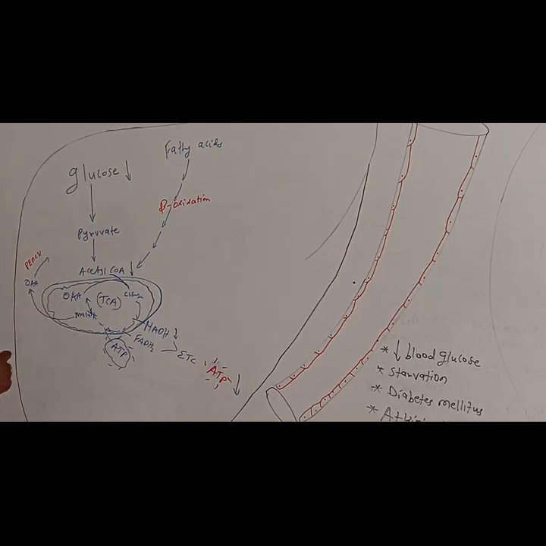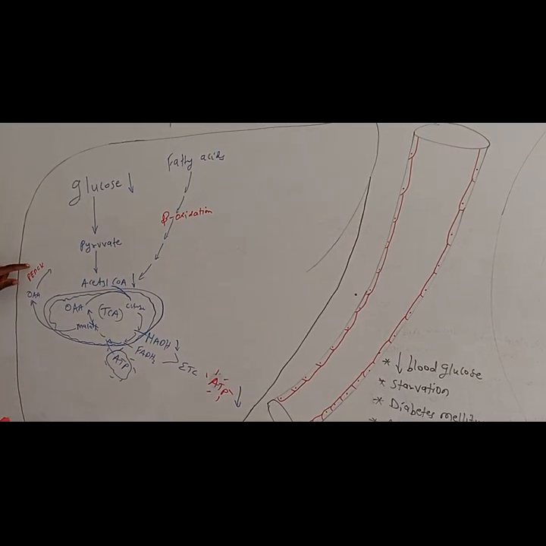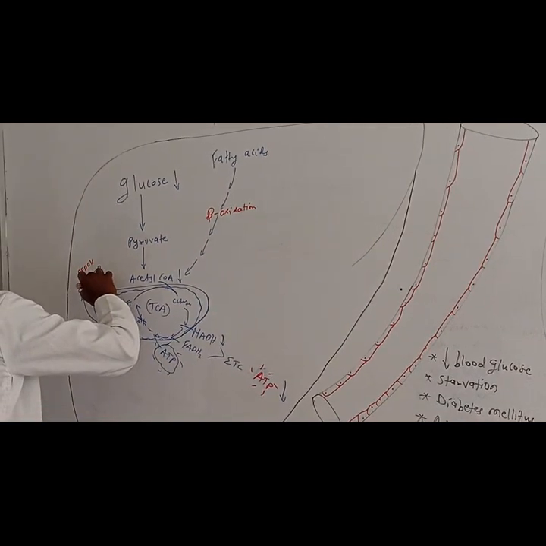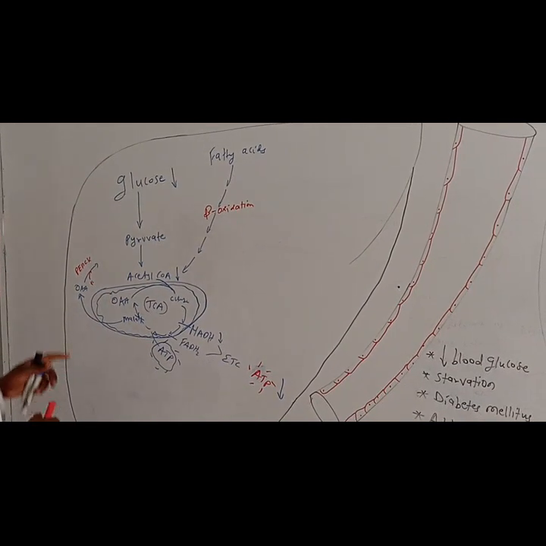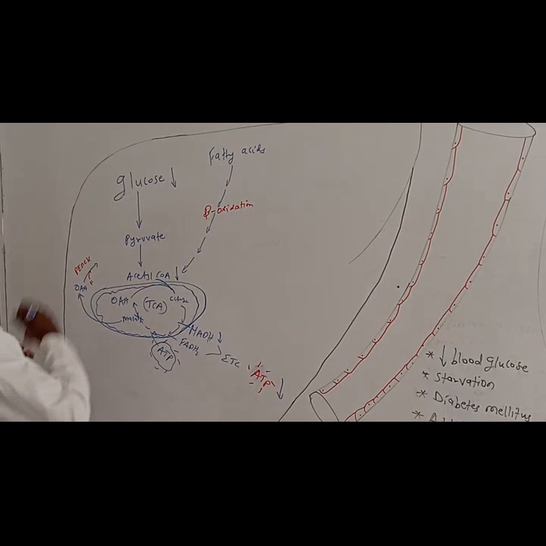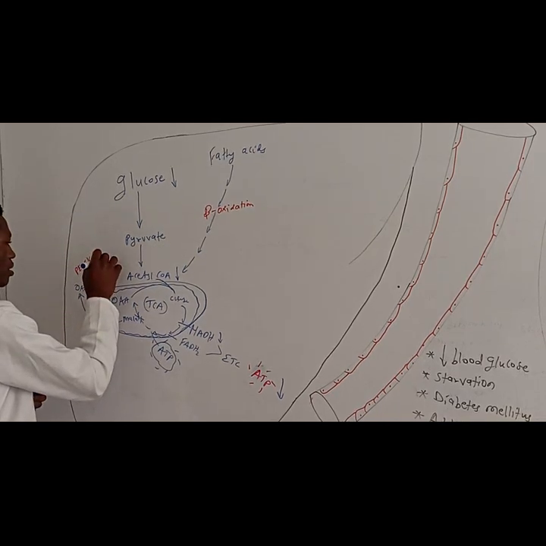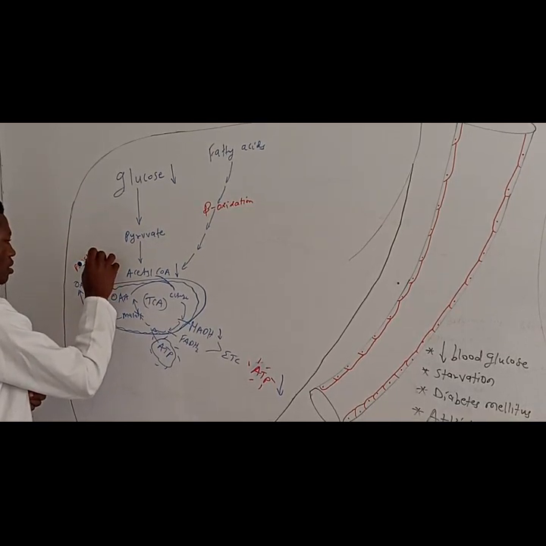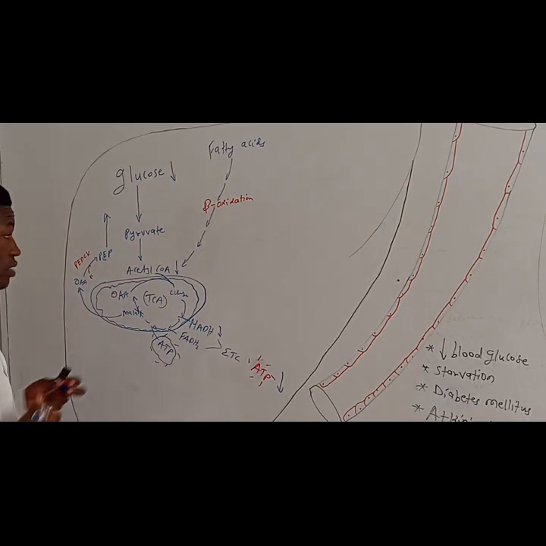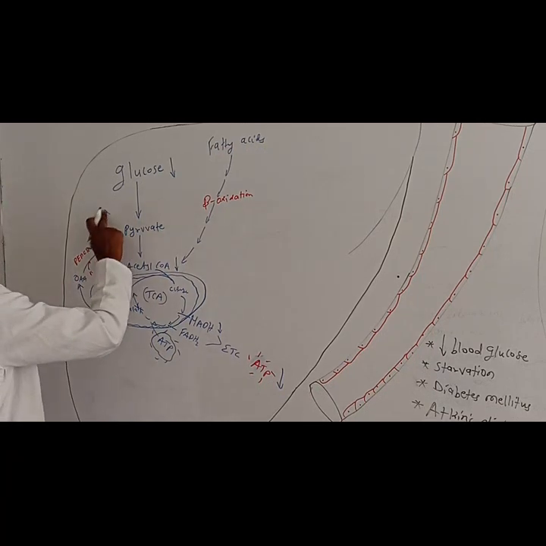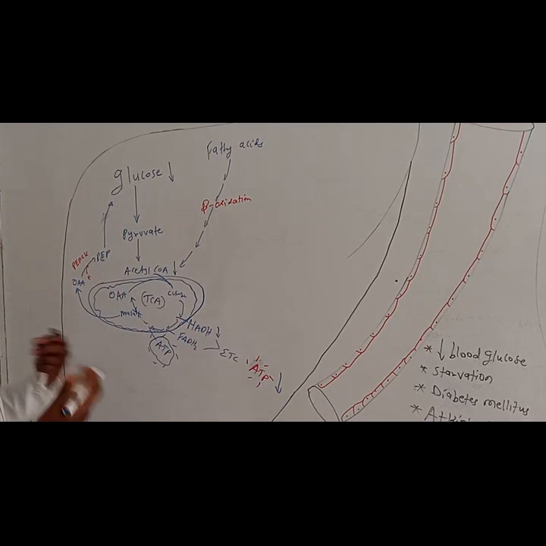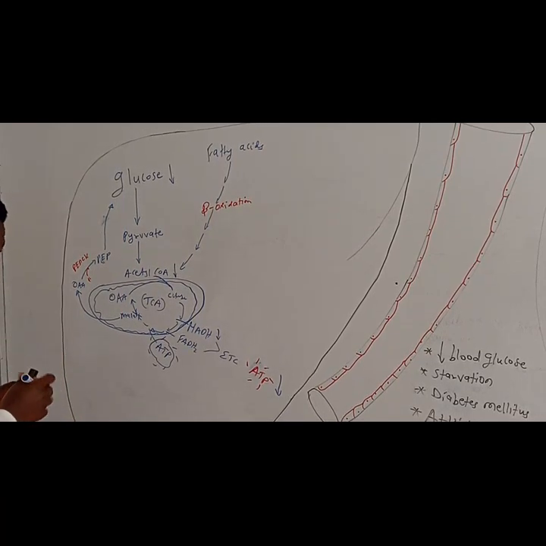PEPCK simply means phosphoenolpyruvate carboxykinase. Phosphoenolpyruvate carboxykinase is going to convert oxaloacetate into PEP, or phosphoenolpyruvate. Then you are going to run all the way through the gluconeogenesis pathway, I hope you know that. Then you are going to form glucose. So we are going to try to revive the glucose level in blood.